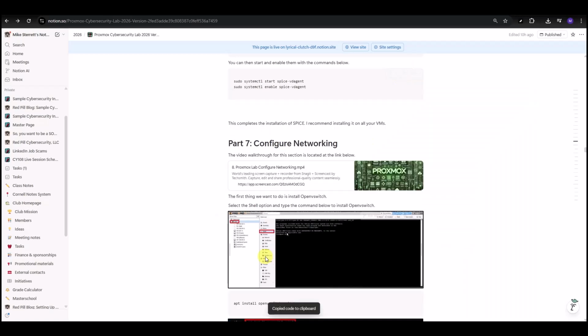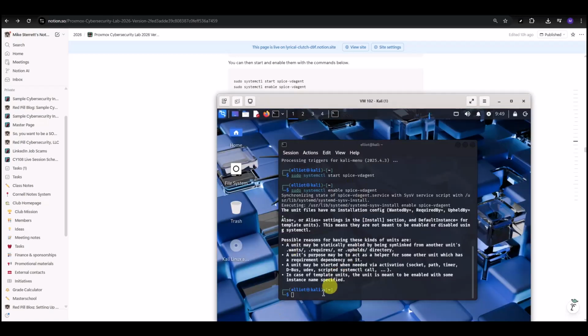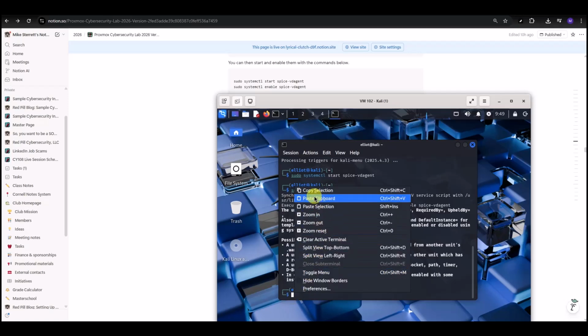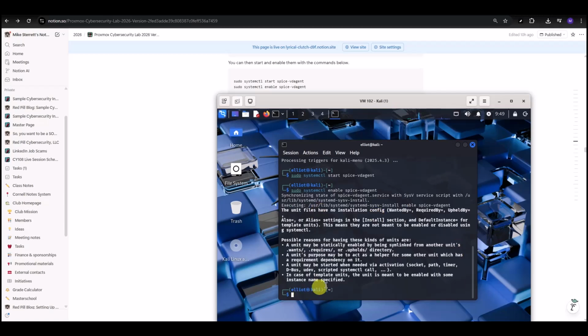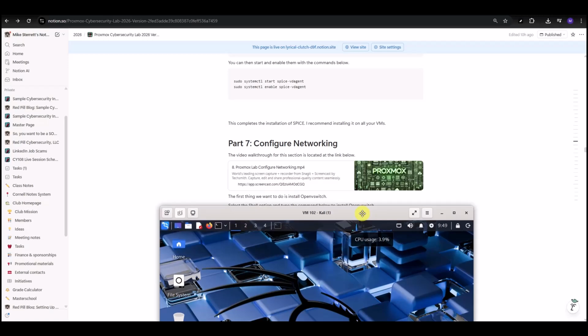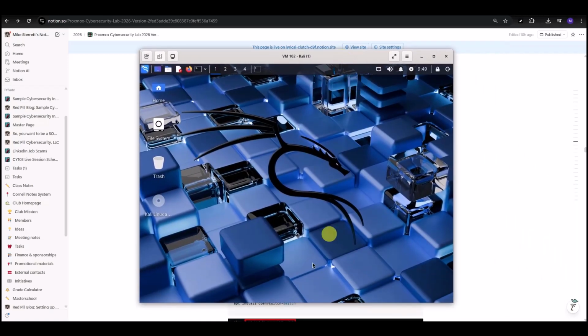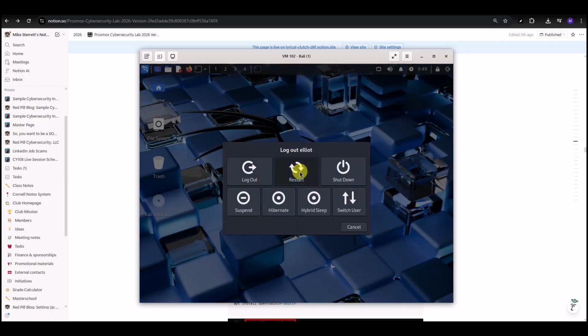Now, just to see if that worked or not, if we can copy and paste now, we will copy from the clipboard, right click, paste clipboard. Okay, so then what I would do is restart the virtual machine.